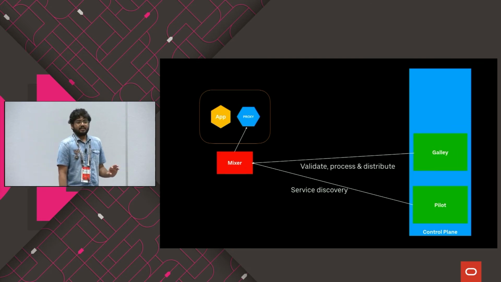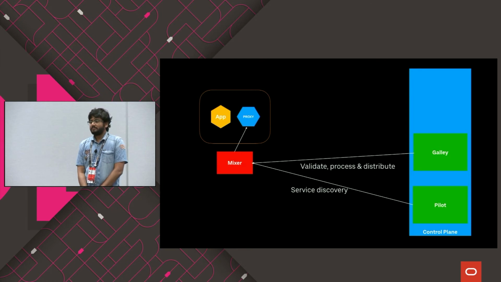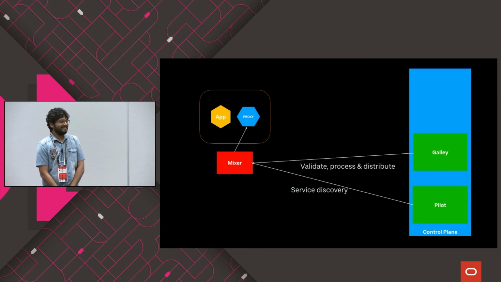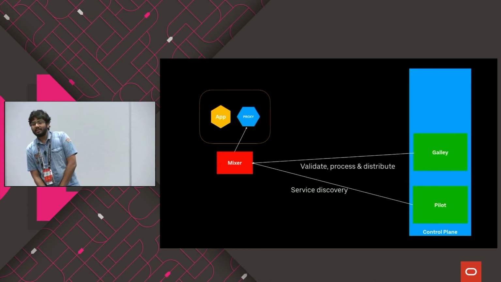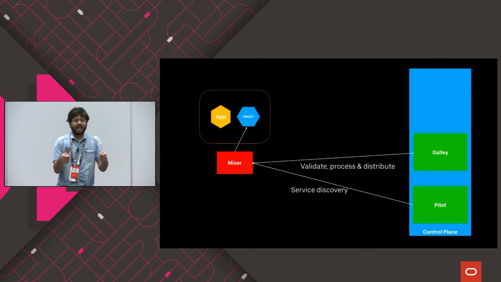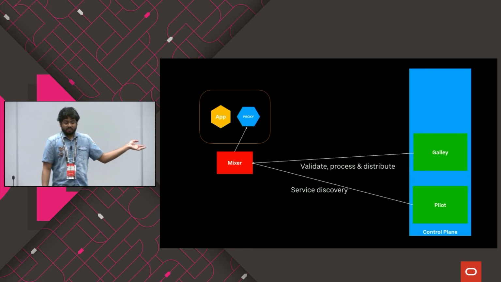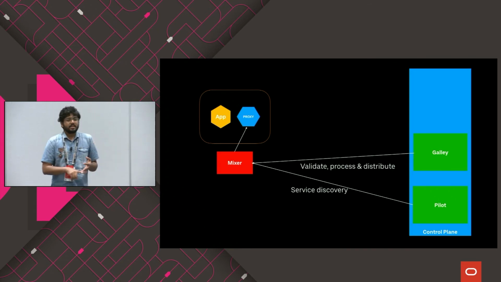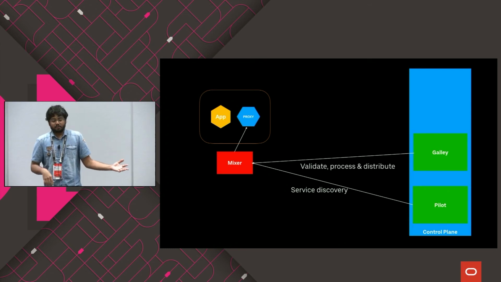Anybody know what a galley is? No? Anybody been on an aeroplane before? Yeah, it's the kitchen, the trolley that they have in which they take all the equipment and food and then serve it to you. That's a galley. Similar to that, it's the same concept here. Galley is the one that validates the configuration that you give to Istio, and it processes and distributes that information to the underlying services. For example, it could be at the Mixer level, it could be at the proxy level.